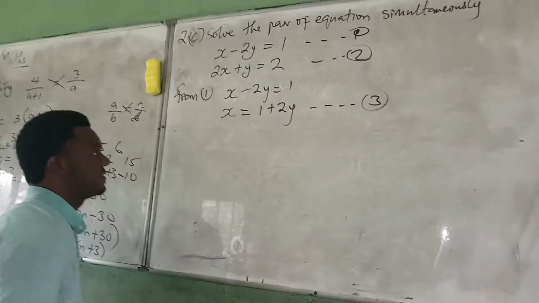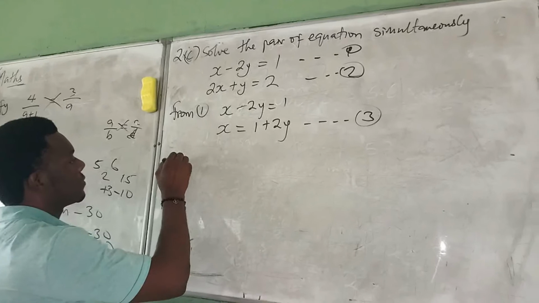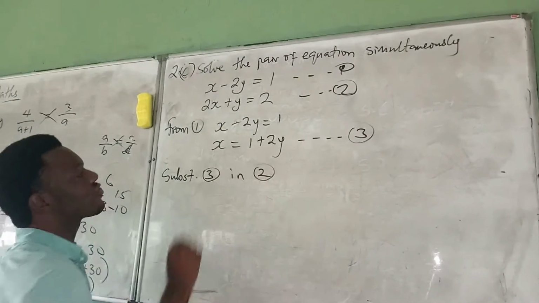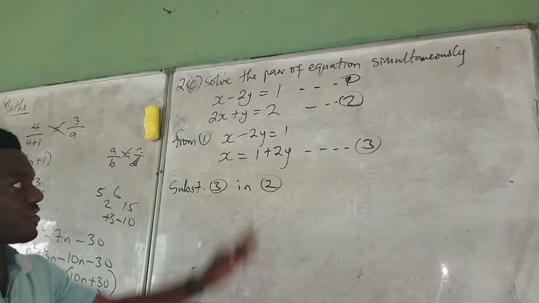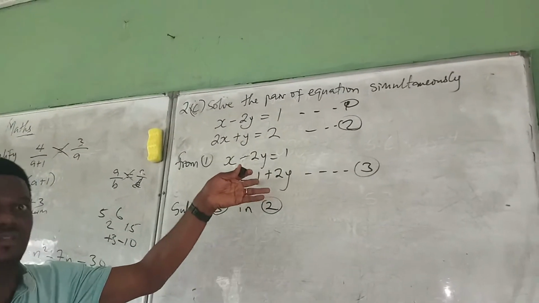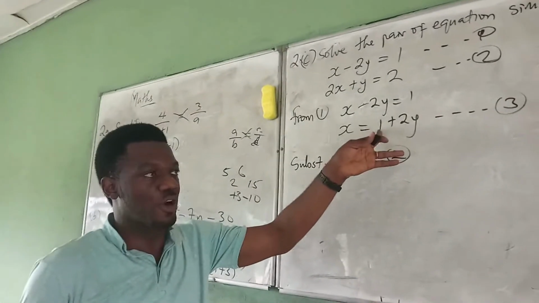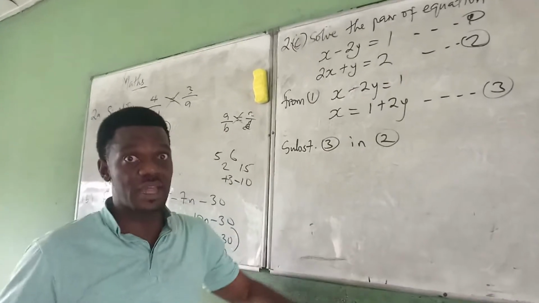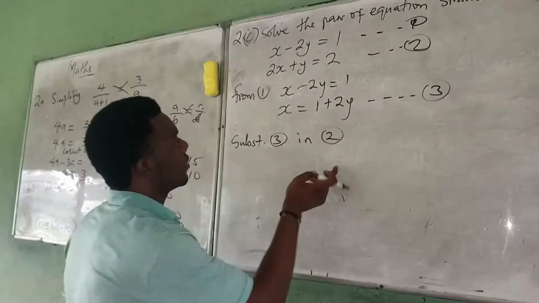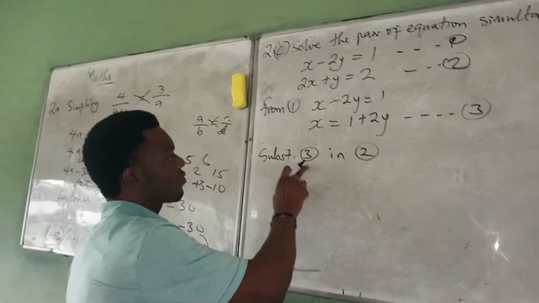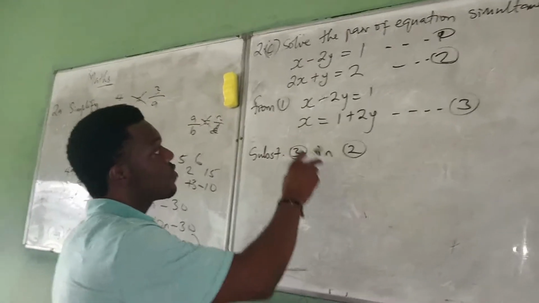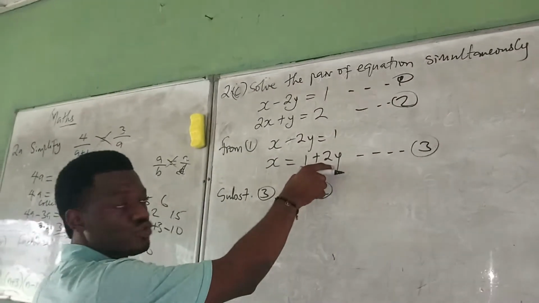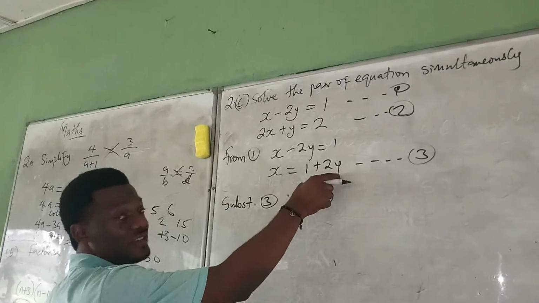So what you do now is you say substitute equation 3 in 2. It should not be in 1, because it is from 1 that you got equation 3. So the substitution should be in equation 2, which is a neutral equation altogether. What it means is that wherever you see x in equation 2, you replace it with 1 plus 2y.